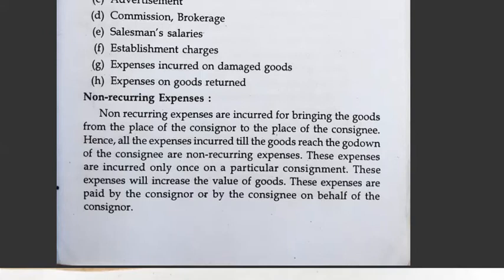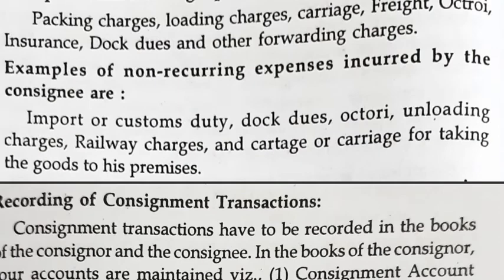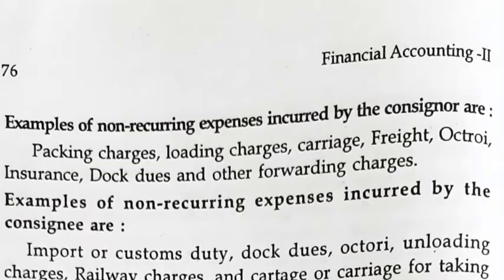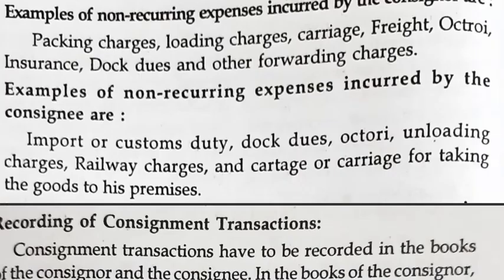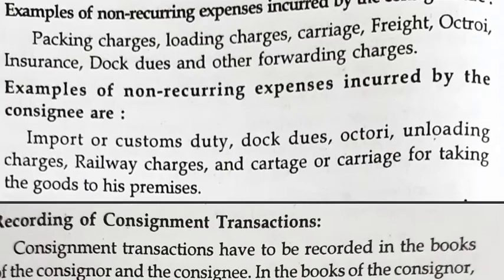Okay, so let us see. These are the expenses incurred. They are packing charges, loading charges, freight. It may be incurred by the consignor. Expenses incurred by the consignee: you have to remember all these things: forwarding charges, dock dues, import duties, railway charges, and cartage for taking the goods. All these are incurred.